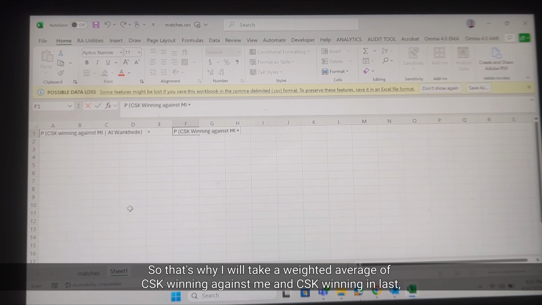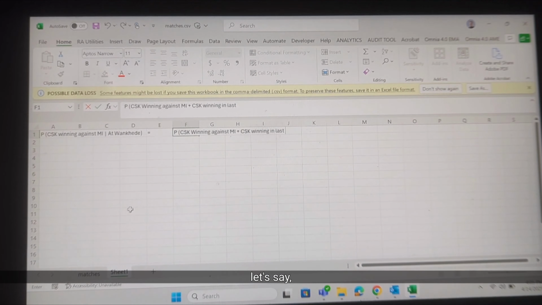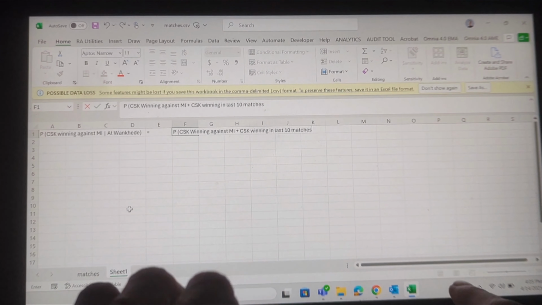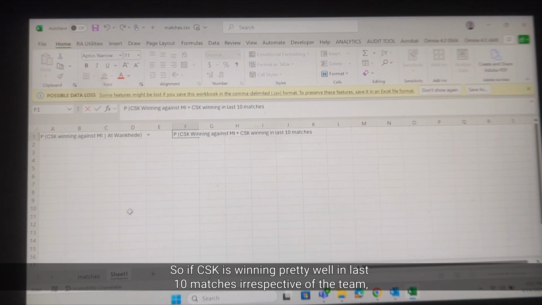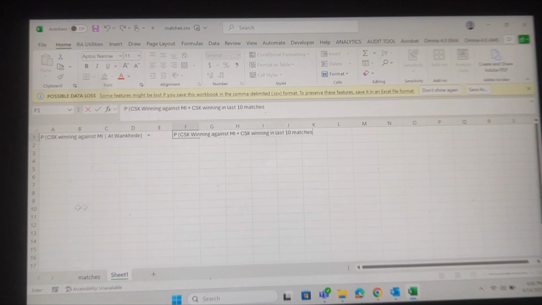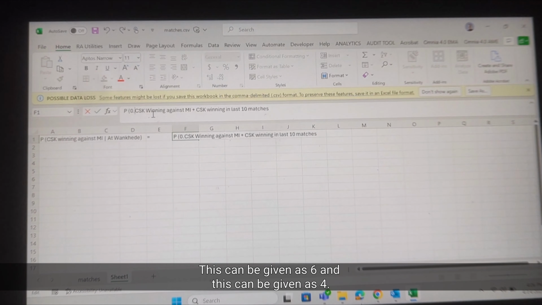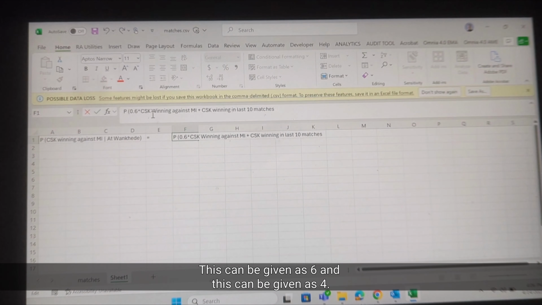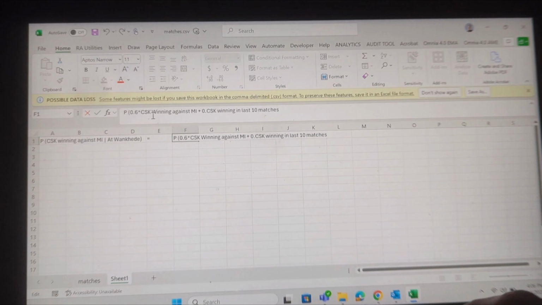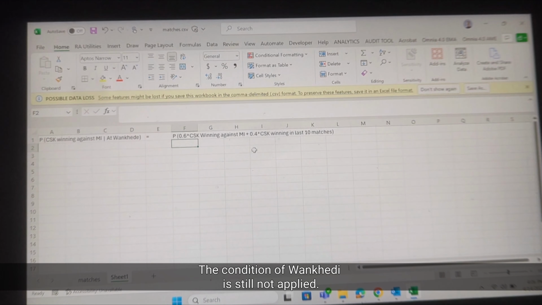So I'll take a weighted average of CSK winning against MI and CSK winning in the last, let's say, 10 matches. If CSK is doing pretty well in the last 10 matches irrespective of the team, then the probability of CSK winning against Mumbai Indians increases. I will assign weights, 6 to this and 4 to this, so that I get a consolidated probability of CSK winning against Mumbai Indians before any condition is applied. The condition of Wankhede is still not applied.